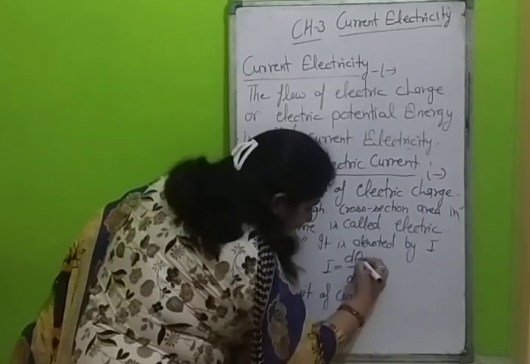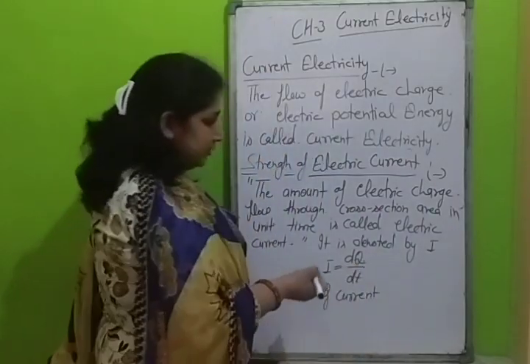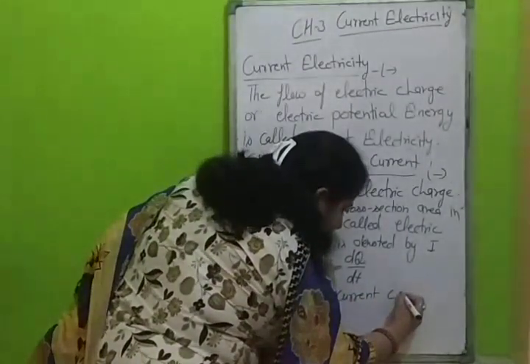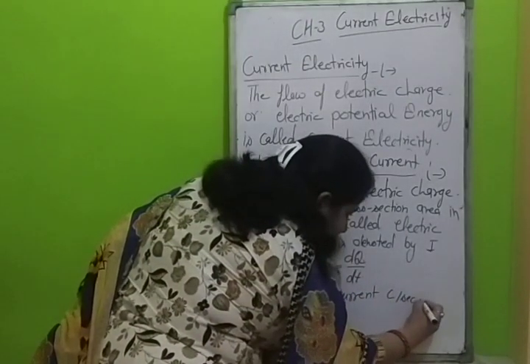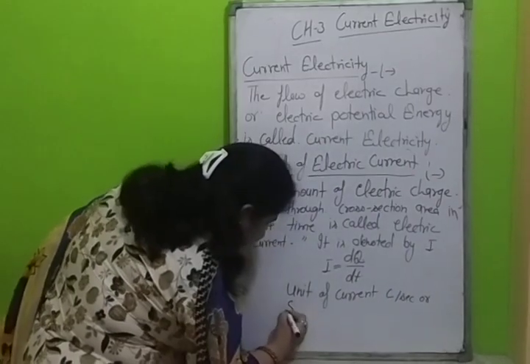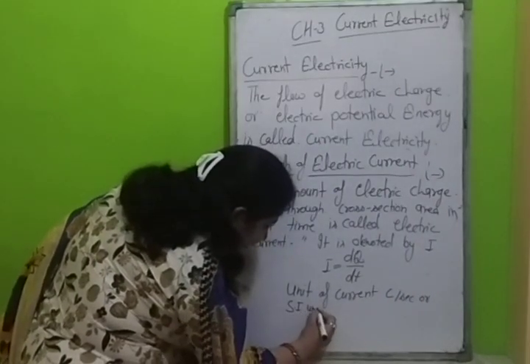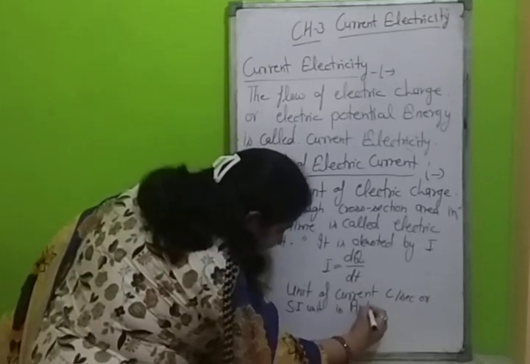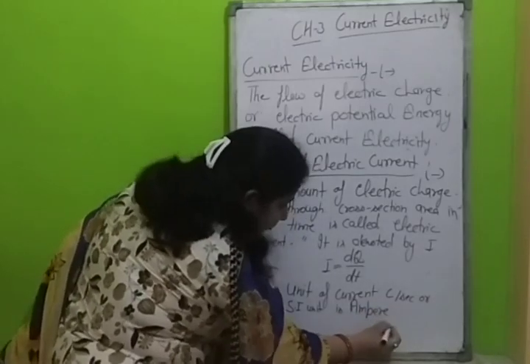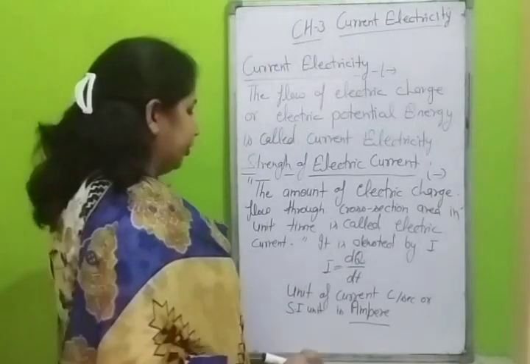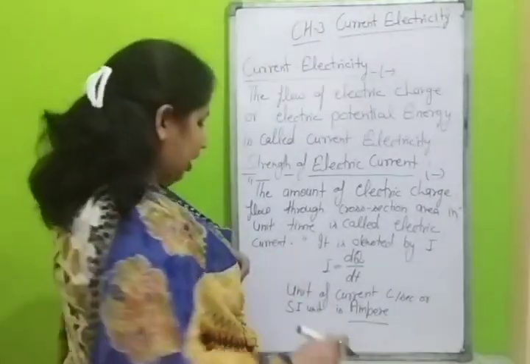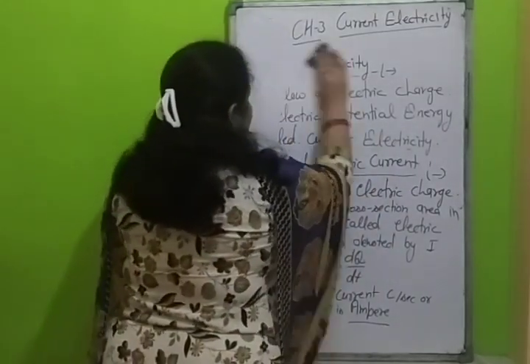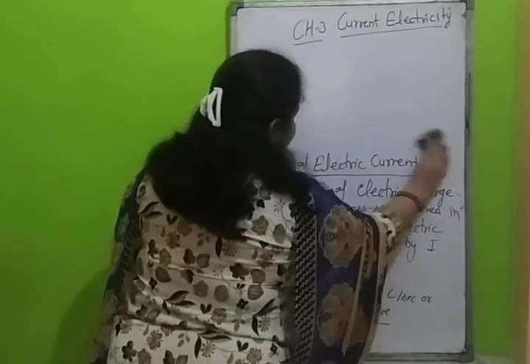The unit of current: charge is measured in coulomb and time in second, so coulomb per second, and the SI unit is ampere. Now we will define the ampere.